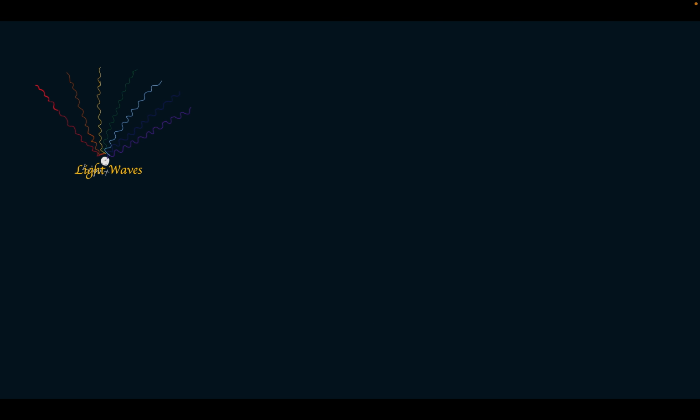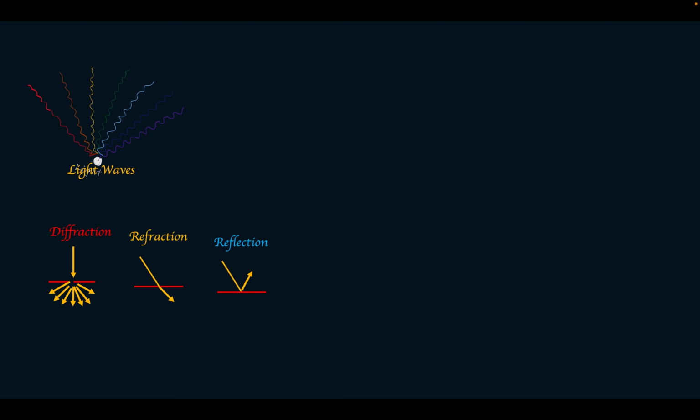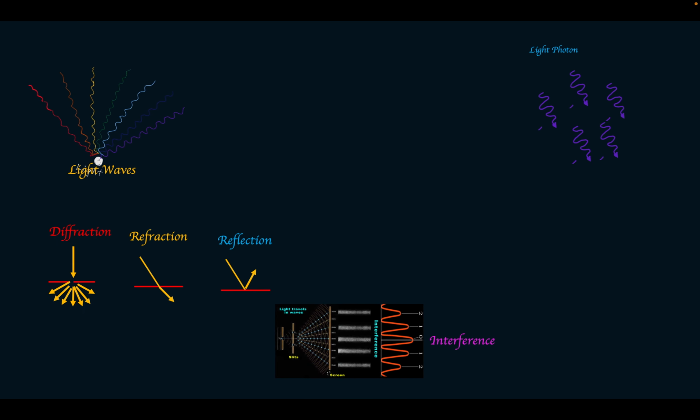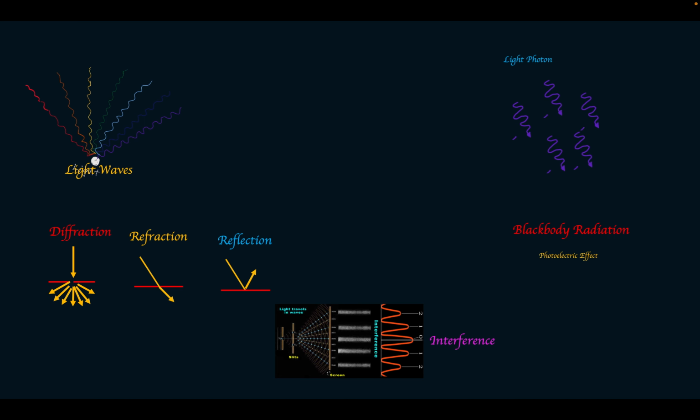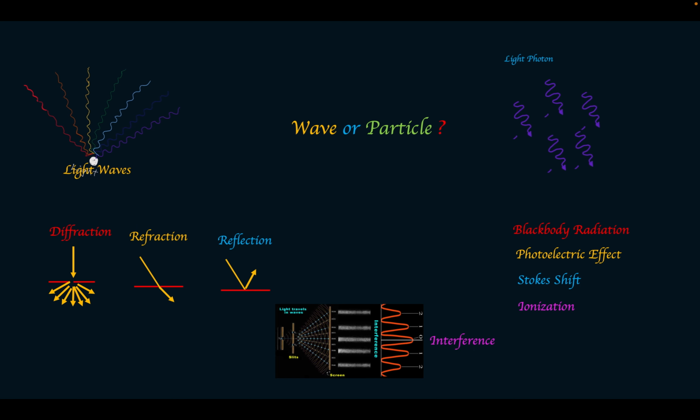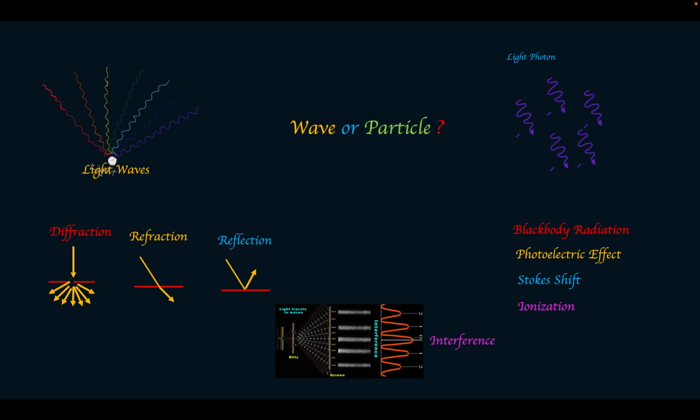Considering light as a wave can explain diffraction, refraction, reflection, and interference. But considering light as a particle can explain blackbody radiation, photoelectric effect, Stokes shift, and ionization. Now, whether the light is a wave or a particle, how was this problem solved? And the other discoveries during that time are all we will see in the later videos.